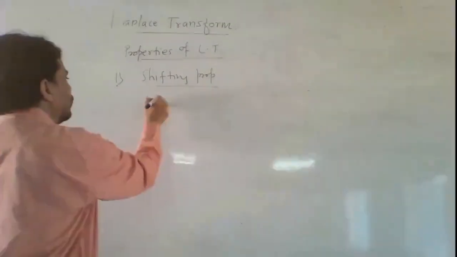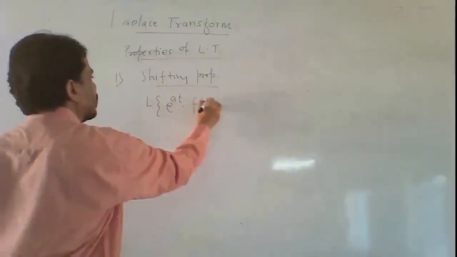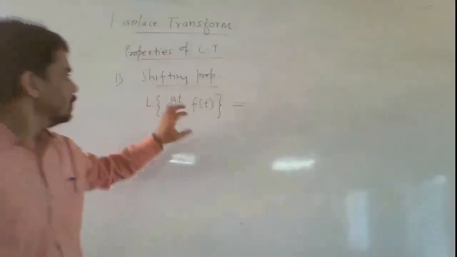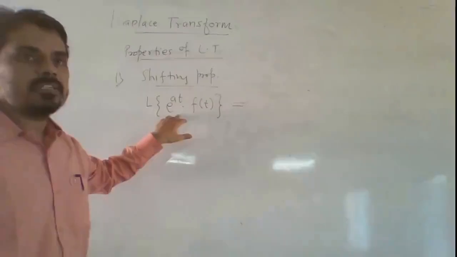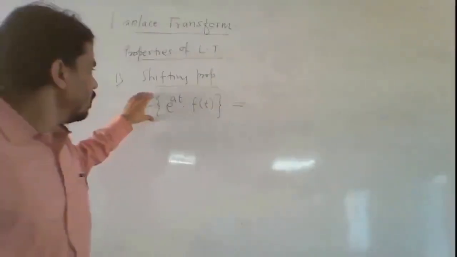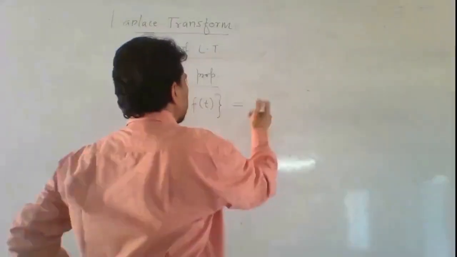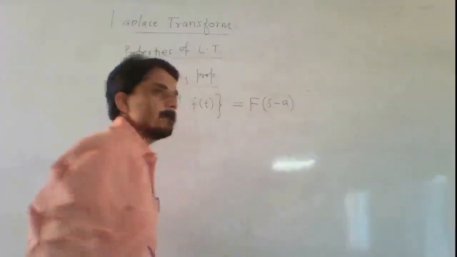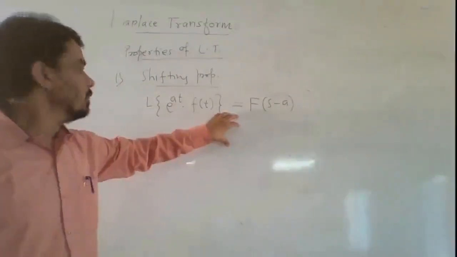Laplace transform of e raised to the power at into f of t is equal to. Now here the function f of t is multiplied by the exponential function e raised to the power at. So Laplace transform of e raised to the power at into f of t is equal to f of s minus a. So how to remember this shifting property?